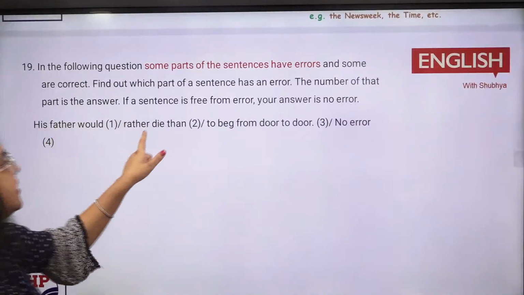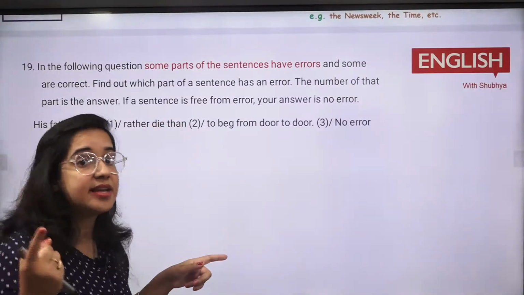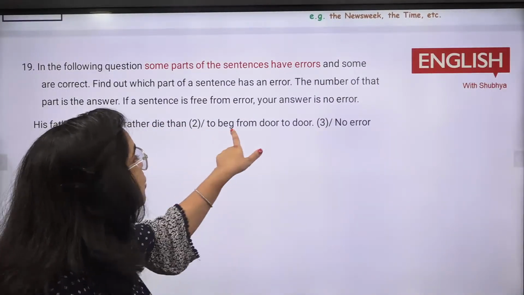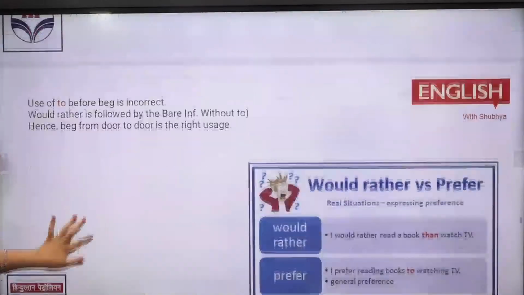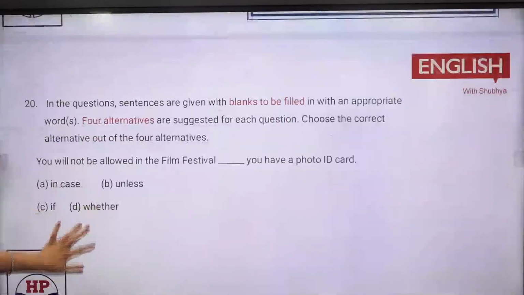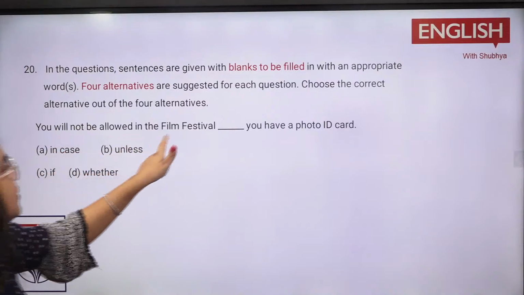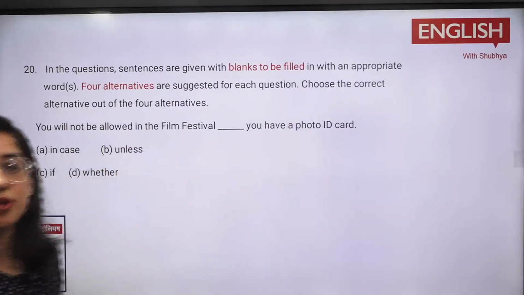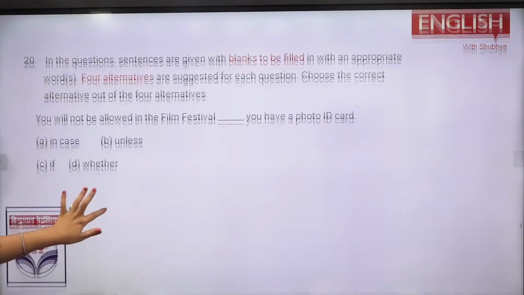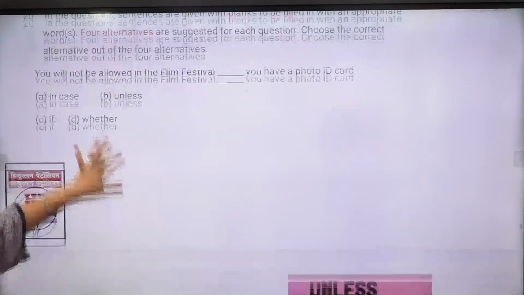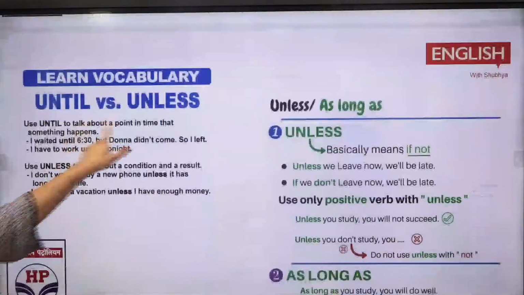Next you have rather die. Rather than वाला रूल था, rather than के साथ to नहीं लगता है, तो यहाँ पे to लगा था. This was a problem, right? Next you have is again the question was there, you will not be allowed in the film festival unless, now that is a, you can say आपके पास एक शर्त रखी गई है, अगर नहीं होगा तो आपको एंट्री नहीं मिलेगी, right? Next again, until is for time, unless is for, you can say, conditional.